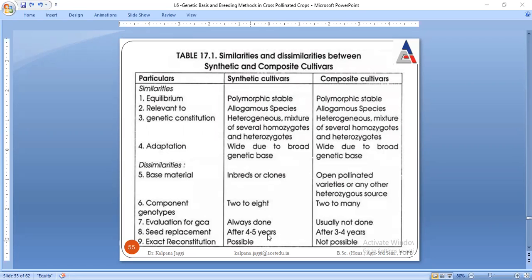It is possible in synthetic, but it is not possible here, because in synthetic we first had heterozygotes and they were selfed together for many generations, and as a result we had homozygotes, but there is no such possibility here.